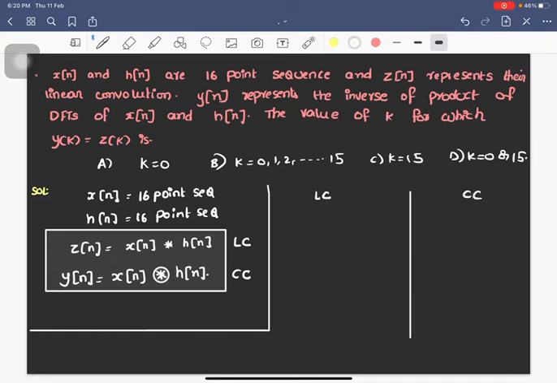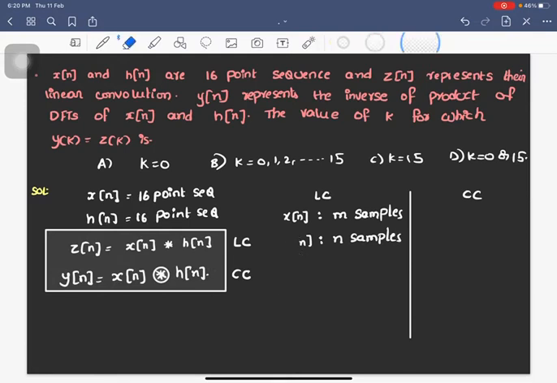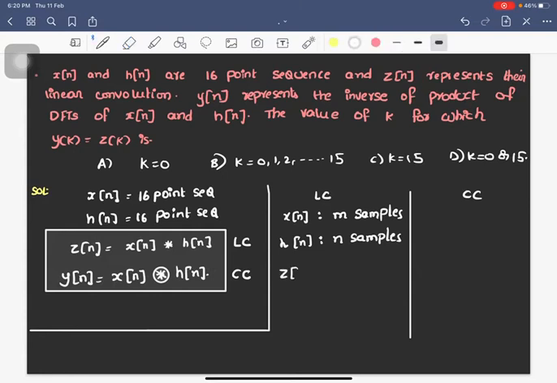In linear convolution, if x of n is m samples and h of n is n samples, I am used to writing y of n, that's why, then z of n will be m plus n minus 1 samples.